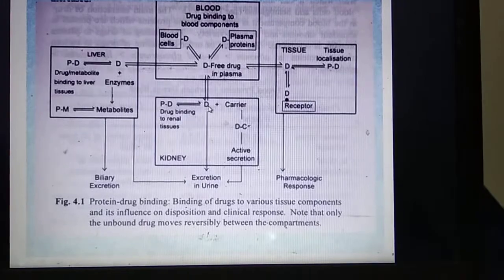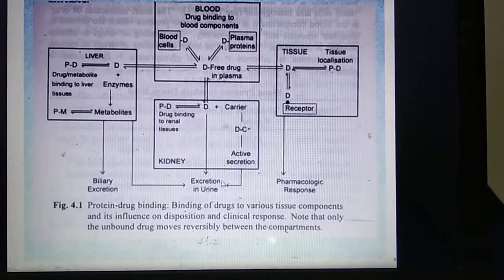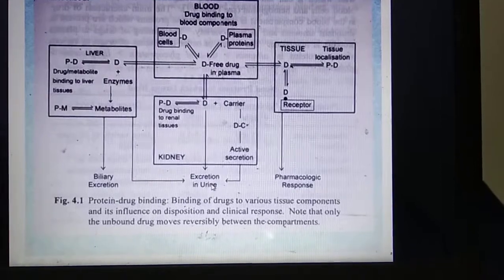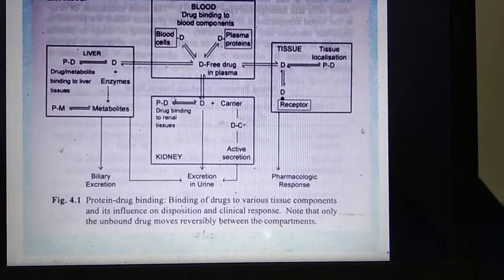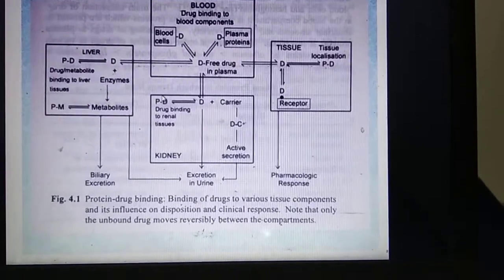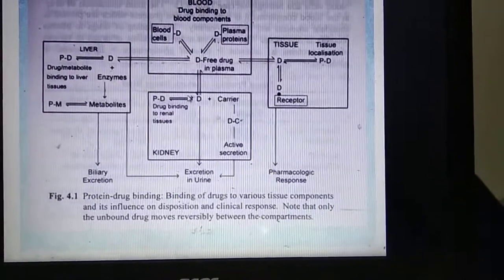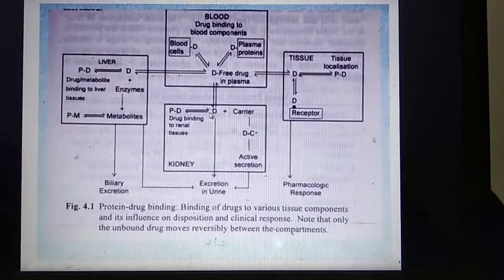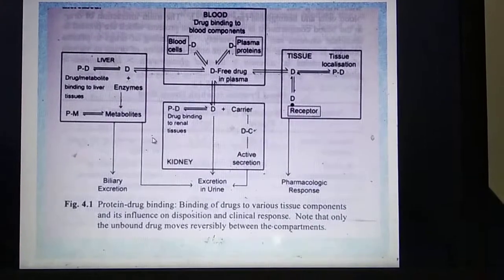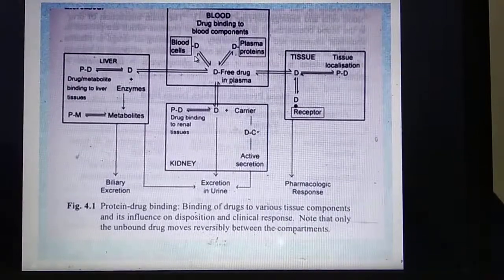Similarly, if free drug moves through the kidney, then it can bind with the carrier and active secretion of the drug can take place, that is, excretion in the urine. Free drug can also be excreted as such. If the drug has converted into a protein drug complex, then drug binding to the renal tissues will be observed, and if this drug again converts into the free drug, then it can be excreted in the urine. This is the chart which depicts how only free drug can move from one place to the other, not the drug complex.